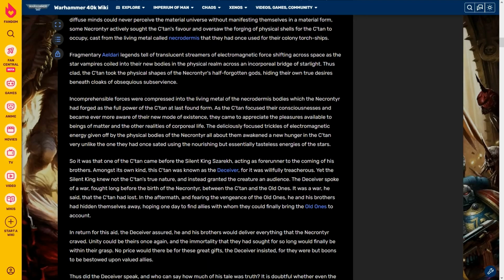Incomprehensible forces were compressed into the living metal of the necrodermis bodies, which the Necrontyr had forged, and at last the full power of the Star Gods found form. As the Star Gods focused their consciousnesses and became ever more aware of their new mode of existence, they came to appreciate the pleasures available to beings of matter and the other realities of corporeal life. The deliciously focused trickles of electromagnetic energy given off by the physical bodies of the Necrontyr all about them awakened a new hunger in the Star Gods, very unlike the one they had once sated using the nourishing but essentially tasteless energies of the stars.